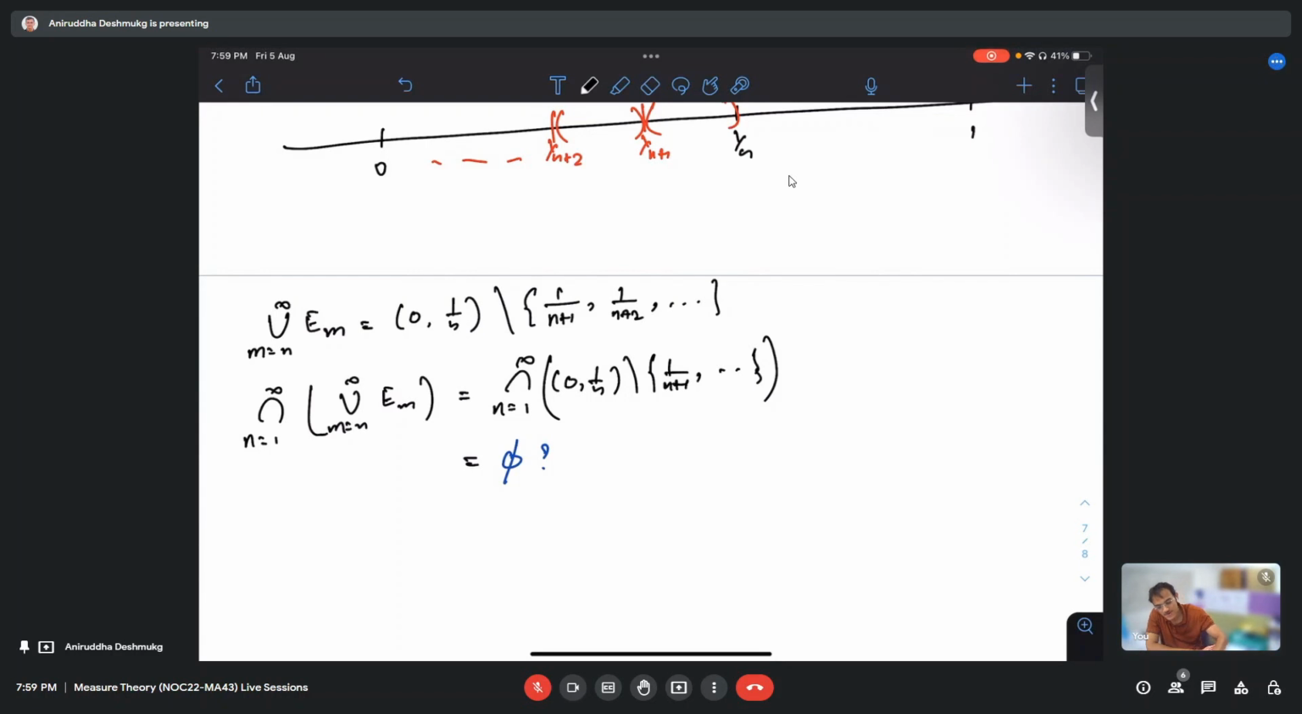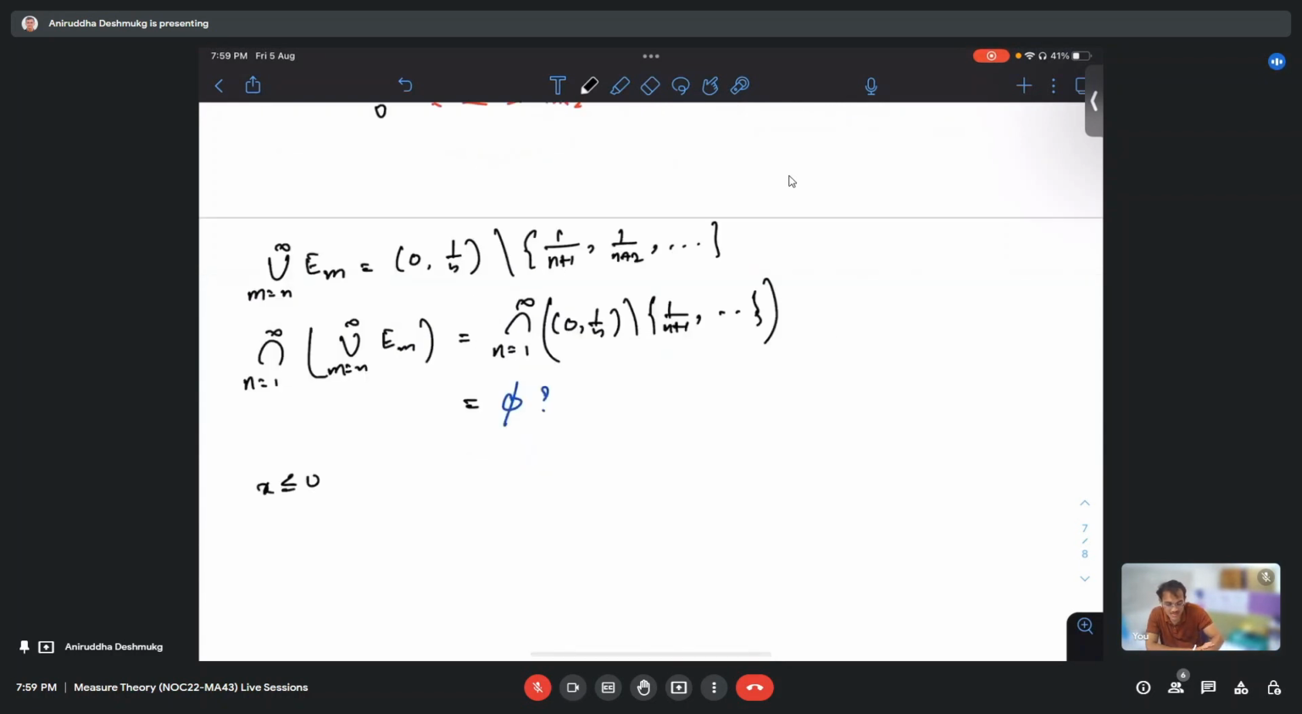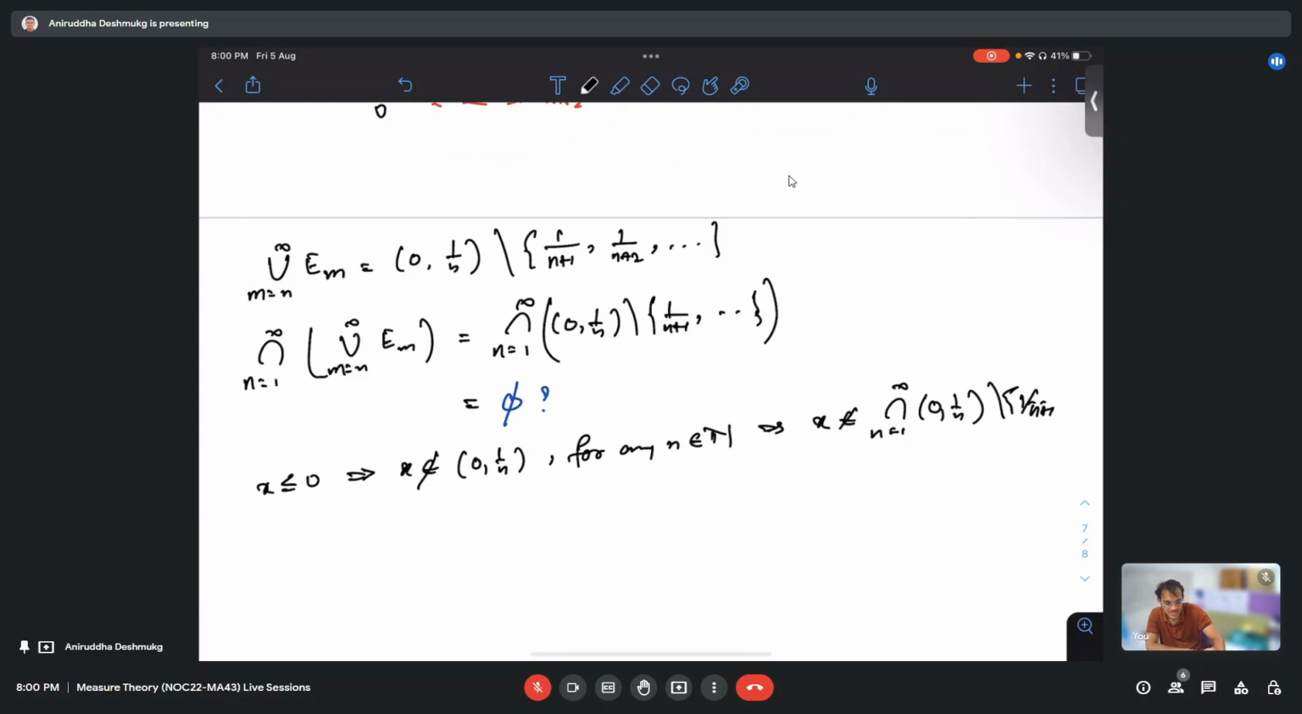Correct. So if x is less than or equal to 0, this implies x is not in 0 comma 1 by n for any n, which implies x is not in this intersection. On the other hand, if x is positive, this implies there is some n such that 1 by n is less than x. But then this again implies x is not in this intersection, right?